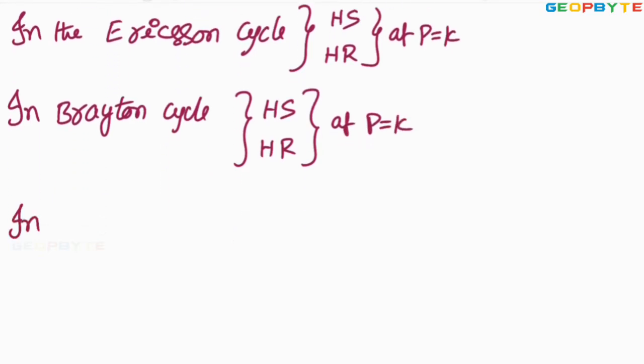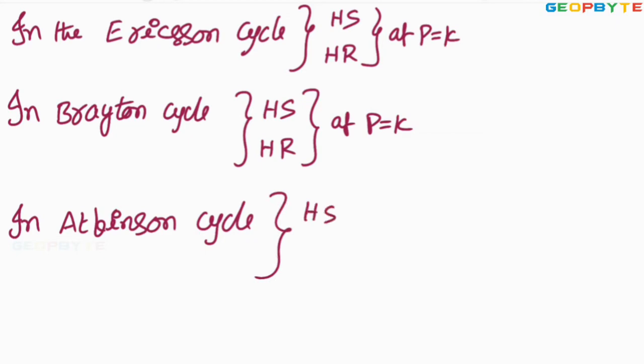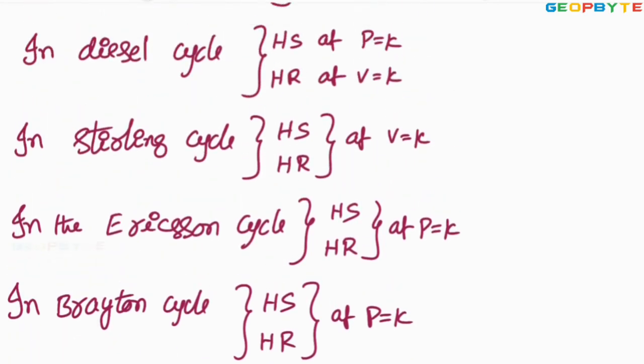In Atkinson cycle, remember the heat is supplied at constant volume and the heat rejection at constant pressure. So I have written where the heat is supplied and rejected for different thermodynamic cycles.